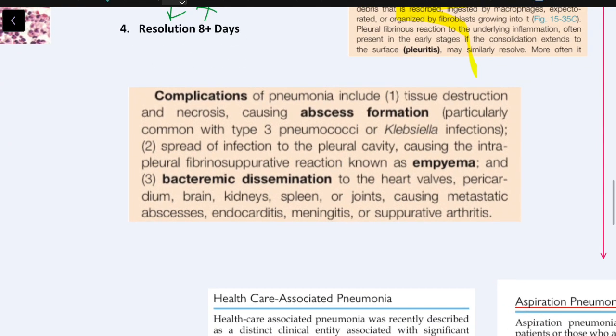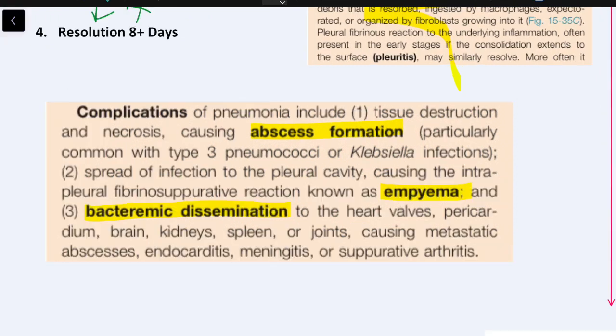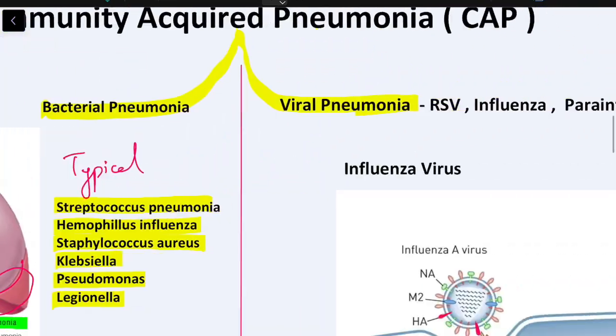The complications of pneumonia include abscess formation and empyema, which is nothing but the infection of the pleural cavity, and bacterial dissemination to other organs. Now we will come to viral pneumonia.